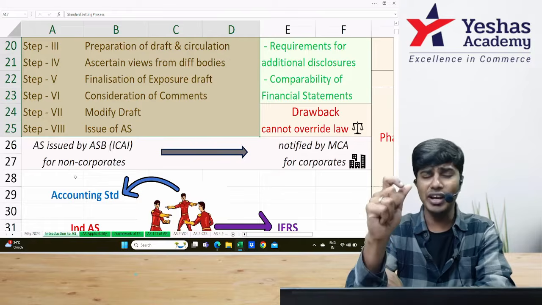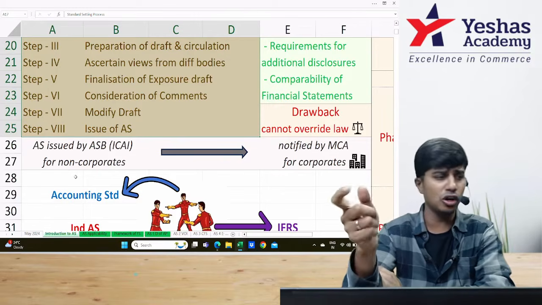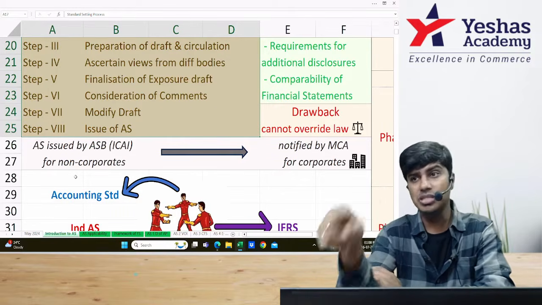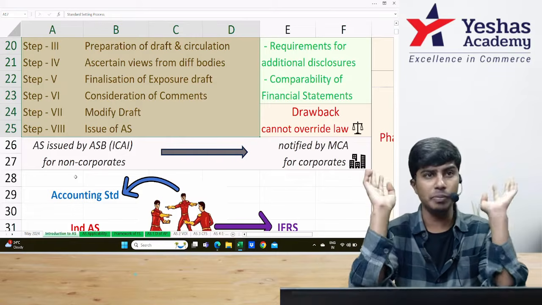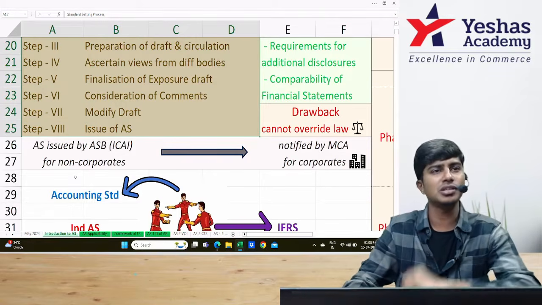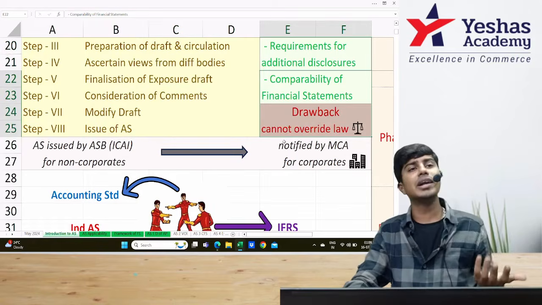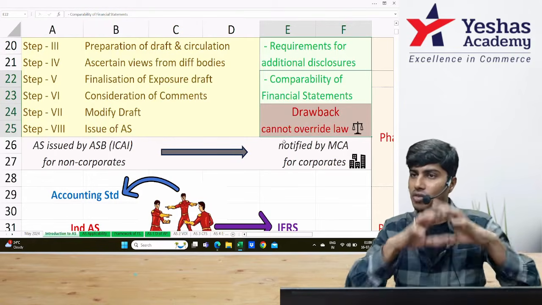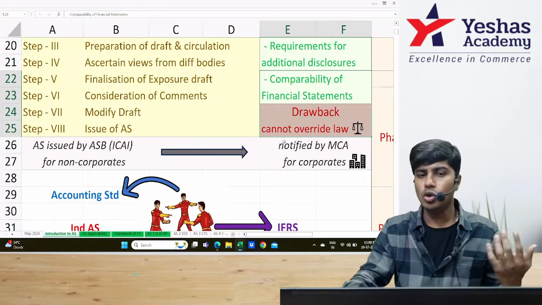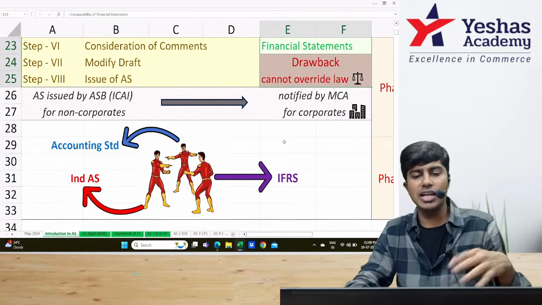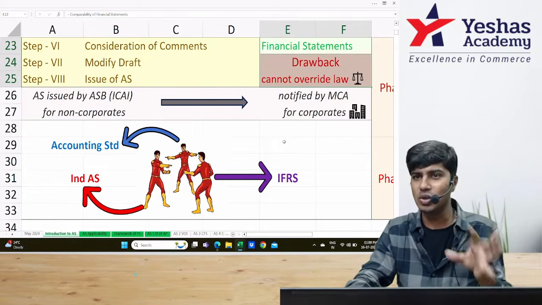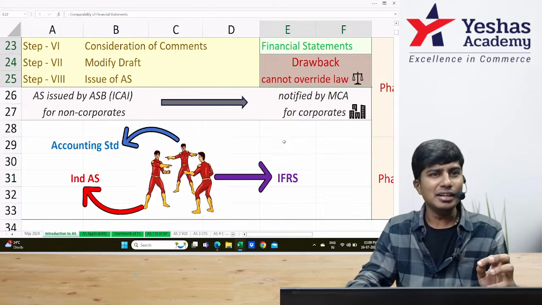Accounting Standard Board of ICAI will issue accounting standards for non-corporates, and MCA will issue accounting standards for corporates. Both are same. There is no difference. And the drawback of accounting standards is it cannot override law. It has to be within the jurisdiction of law. So we have so far discussed accounting standards, IND AS and IFRS. Everything looks similar, but has its own differences.